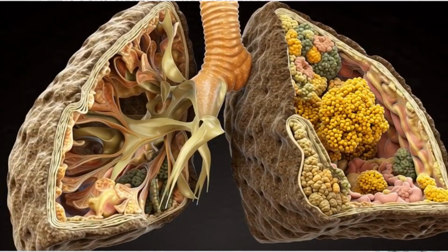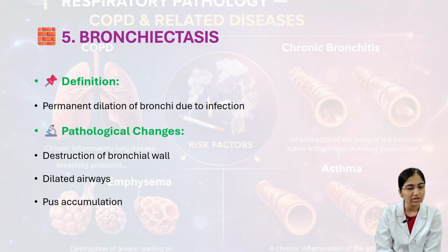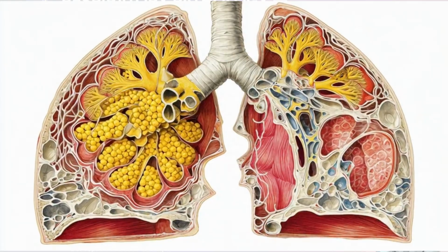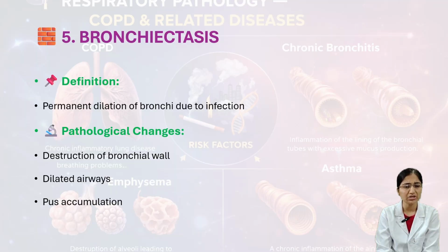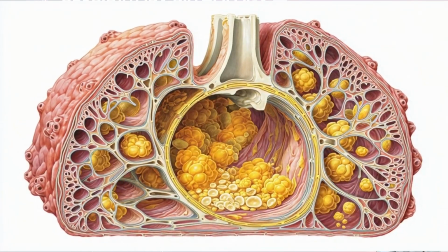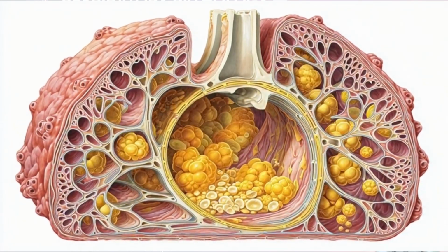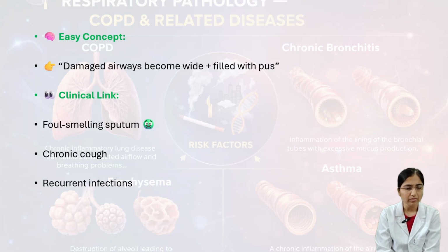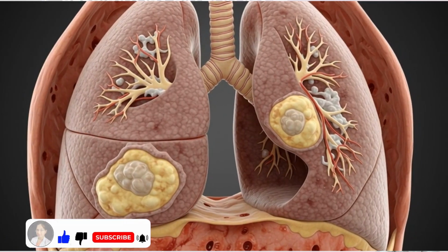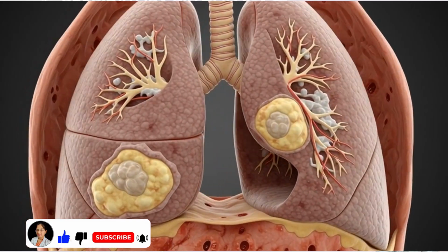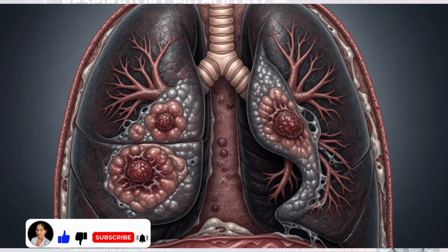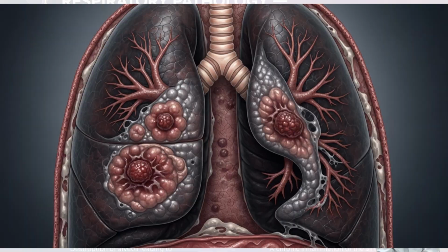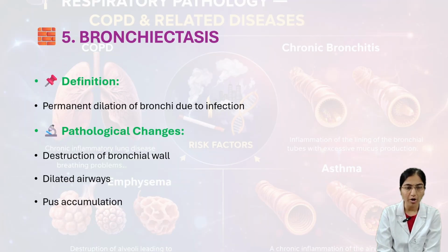We'll see the pathological changes in this disease. That is destruction of bronchial wall, dilated airways, and pus accumulation. The main important pathological change in bronchiectasis is pus accumulation. And then the easy concept: damaged airway becomes wide and filled with pus. Next we'll see the clinical link: foul smelling sputum, chronic cough, and recurrent infections we can see in the case of bronchiectasis.